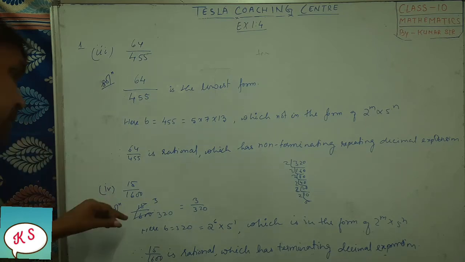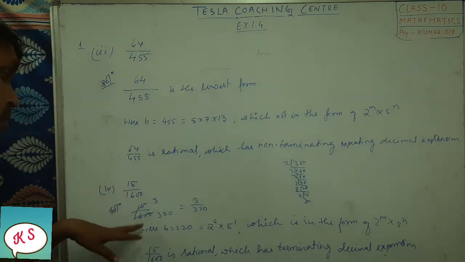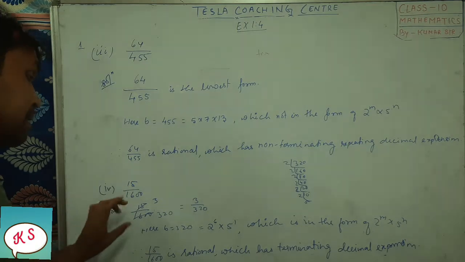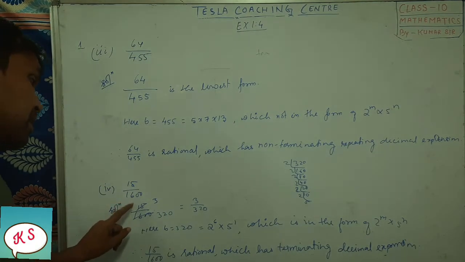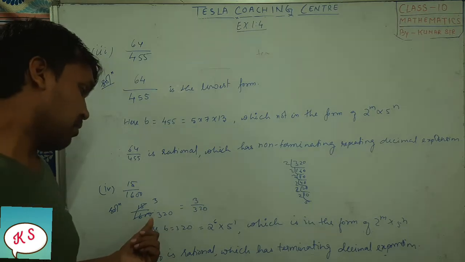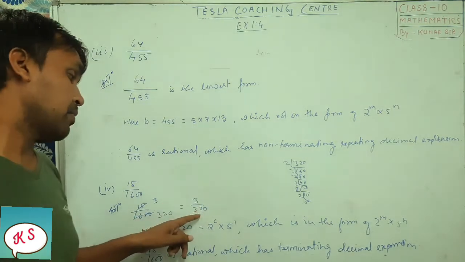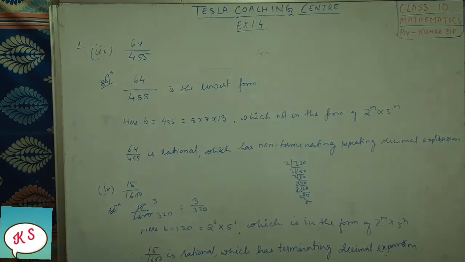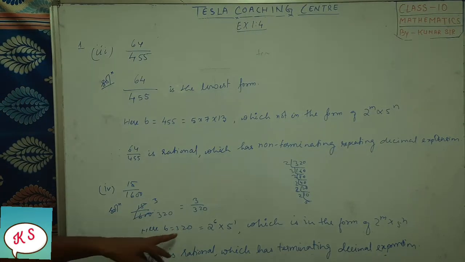Now next one, let us see 15 by 1600. This is not in the simplest form, so first of all you have to divide it and make it into the simplest form. 3 by 320. Okay, so it will be 3 by 320. This is the lowest form. Here b is equal to 320.